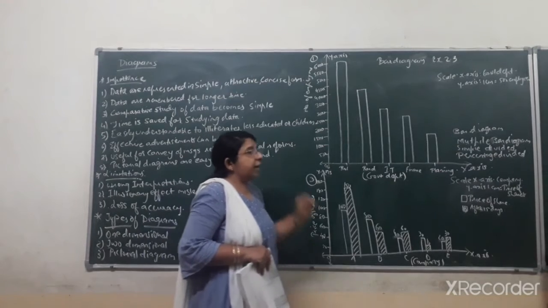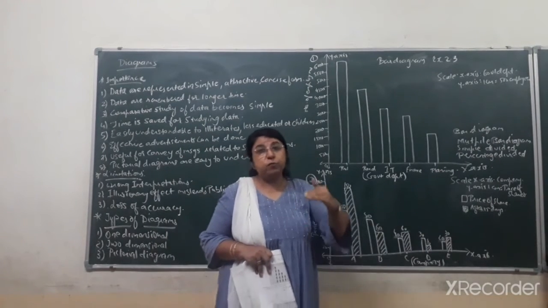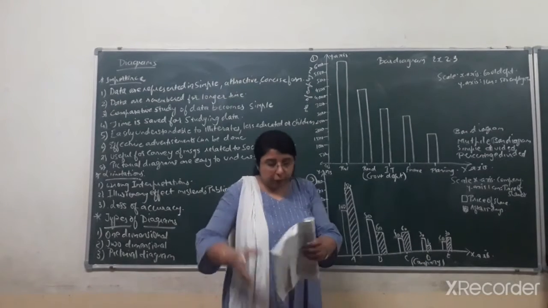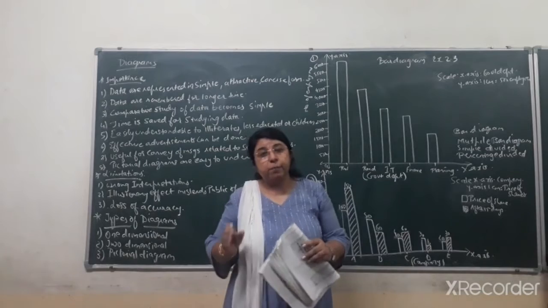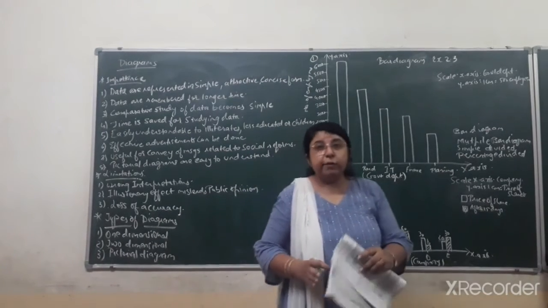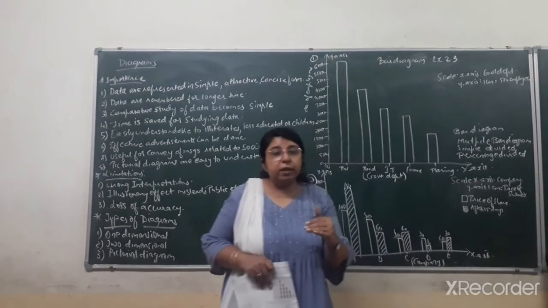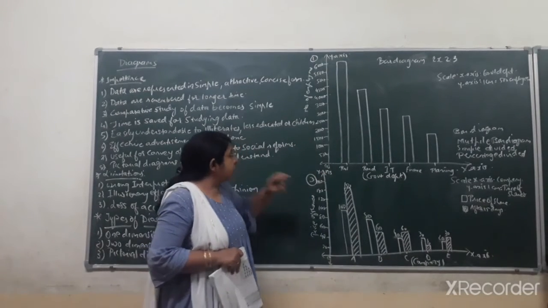Now how will you decide the scale on the y-axis? It depends upon the question and differs from question to question. Over here in this question, the lowest data is 1500 employees, for planning, and the highest data is 6000, for railway. So the scale should cover from the lowest to the highest data. The lowest data is 1500.